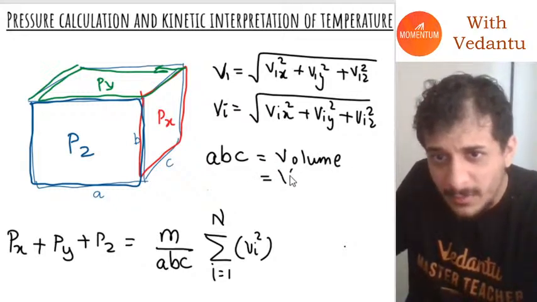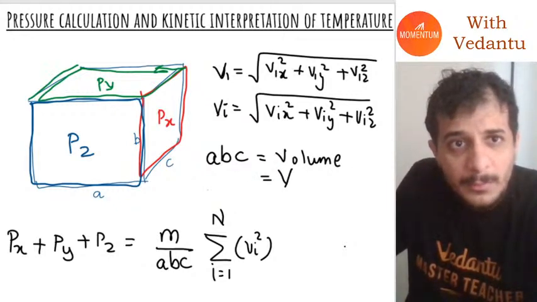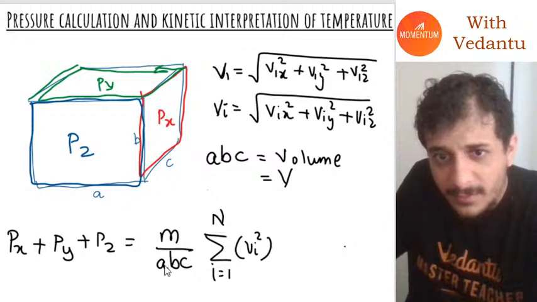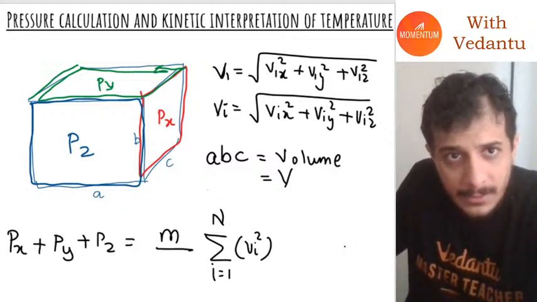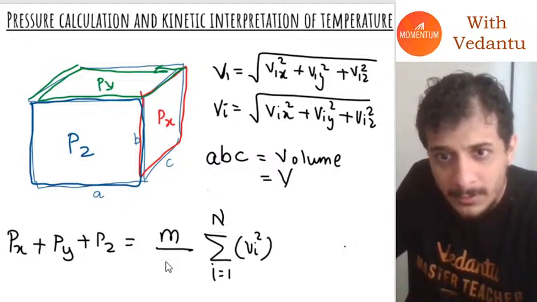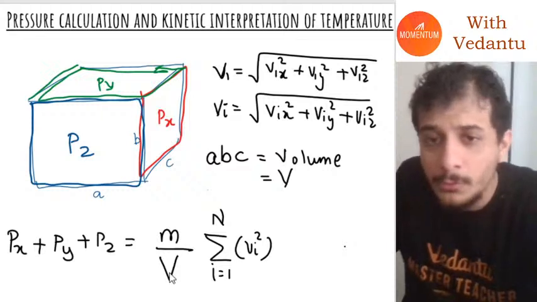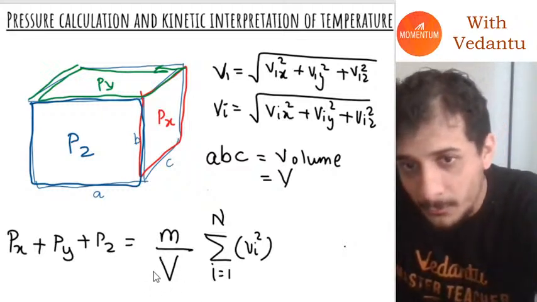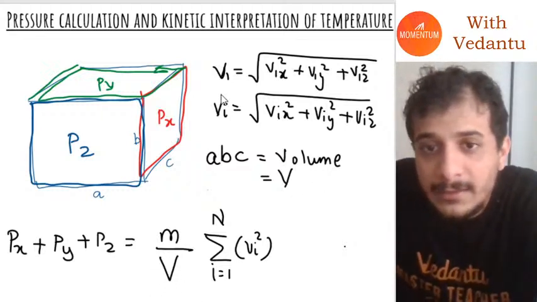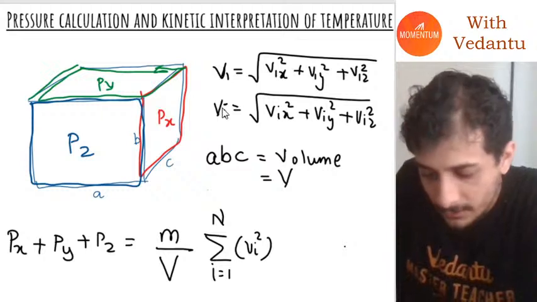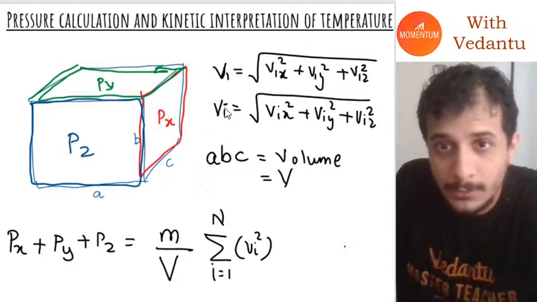Let's call it capital V. So I will just substitute ABC as capital V. Now do not get confused between velocity v and volume V. This capital V is volume, and these vi are velocities.